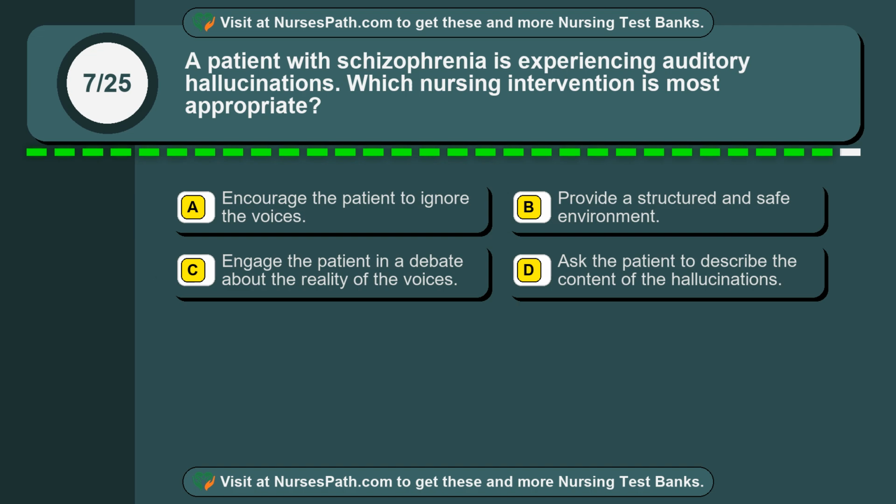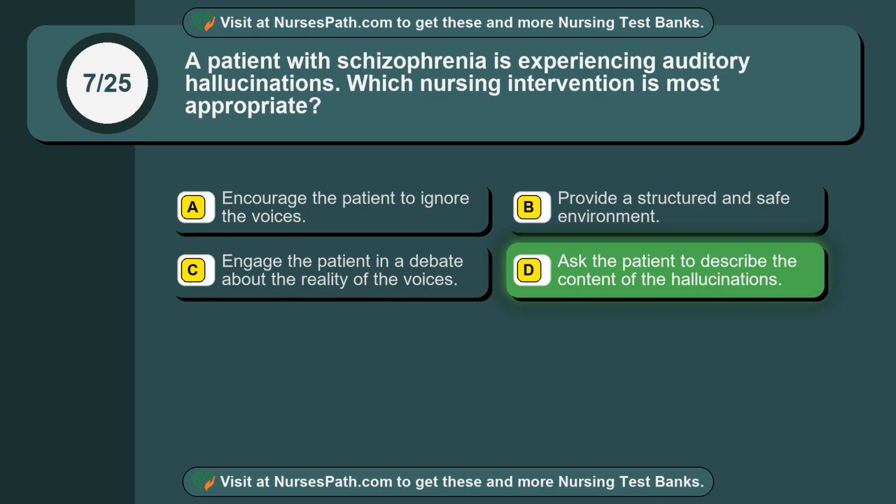Question 7. A patient with schizophrenia is experiencing auditory hallucinations. Which nursing intervention is most appropriate? Option A. Encourage the patient to ignore the voices. Option B. Provide a structured and safe environment. Option C. Engage the patient in a debate about the reality of the voices. Option D. Ask the patient to describe the content of the hallucinations. The correct answer is option D.